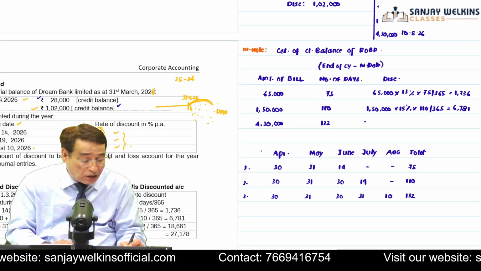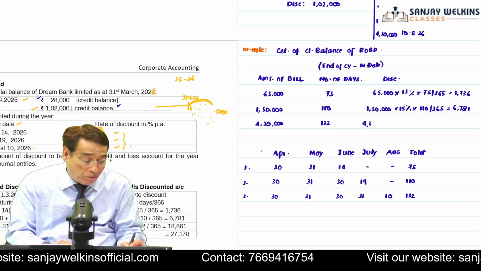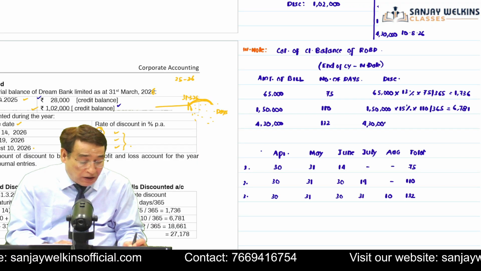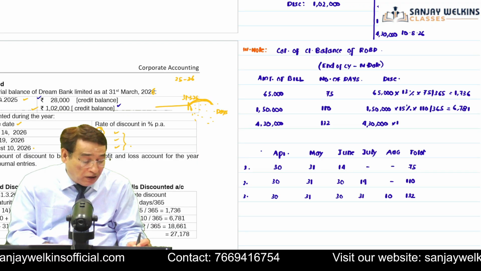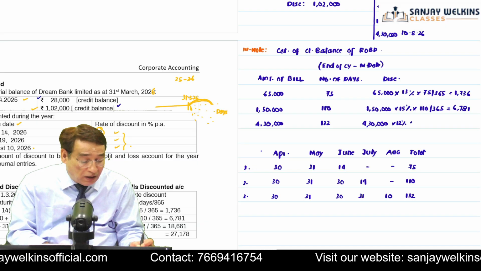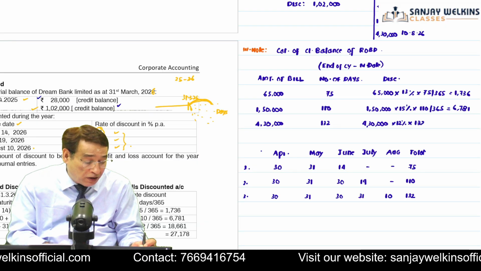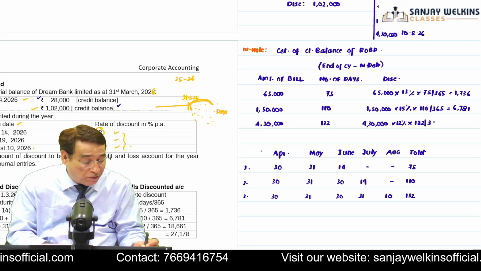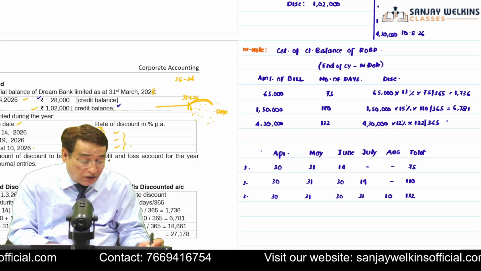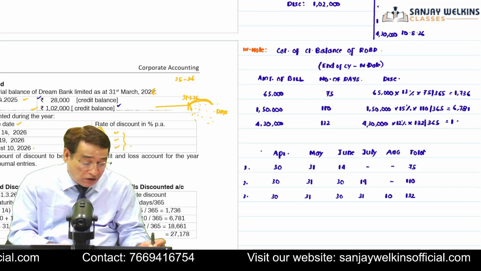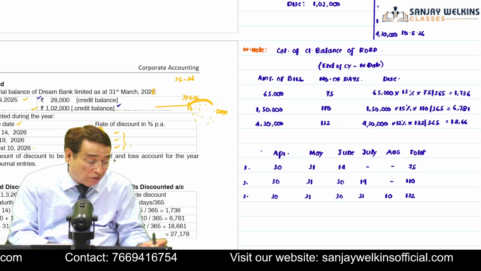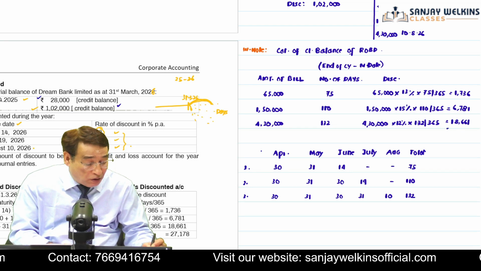Similarly, for the last bill, 4,30,000, the rate of discount in this particular bill is 12%, and the number of days is equal to 132. So 132 divided by 365. The amount will be equal to 18,661.